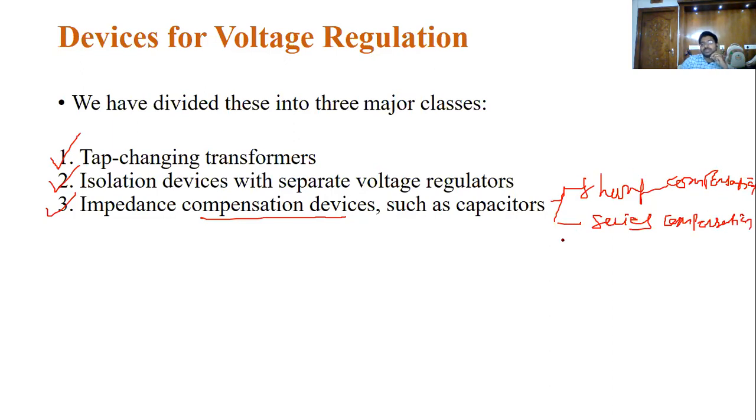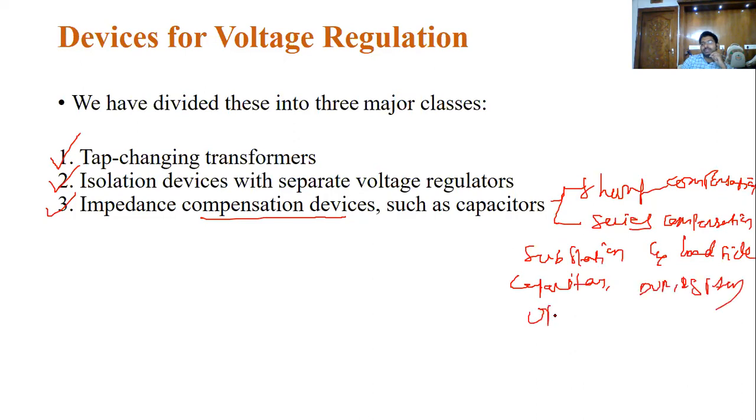Now these compensation devices we are using in the substation and load side. There are many compensation devices: some capacitors, some DVRs, D-STATCOMs, UPFCs, UPQCs, and many other compensating devices to improve the voltage regulation.